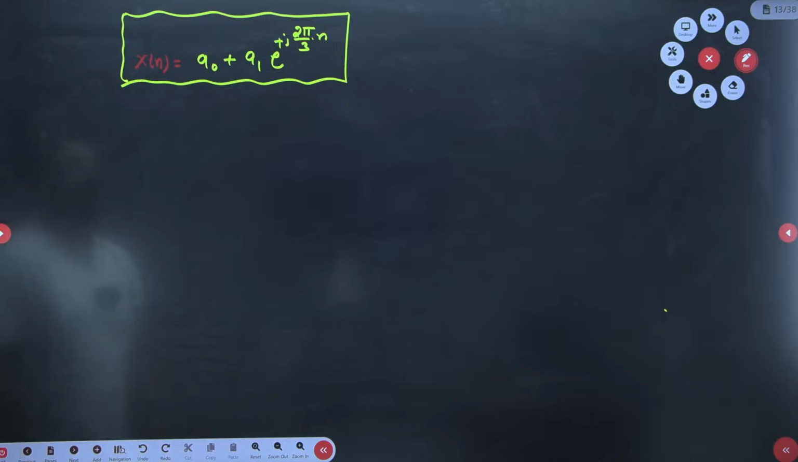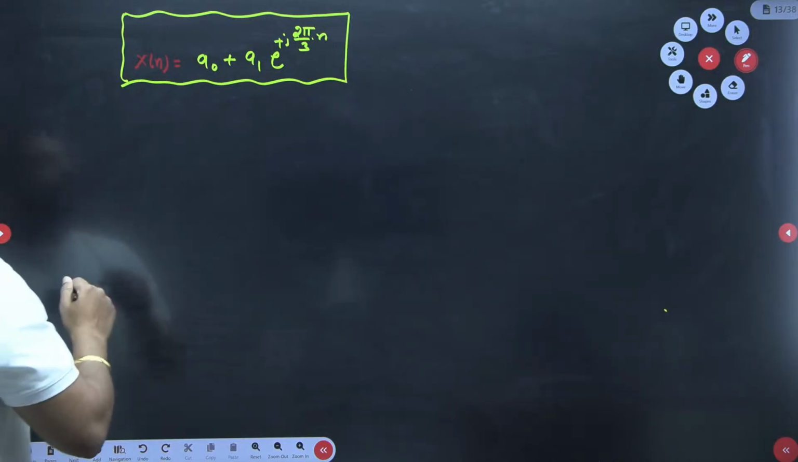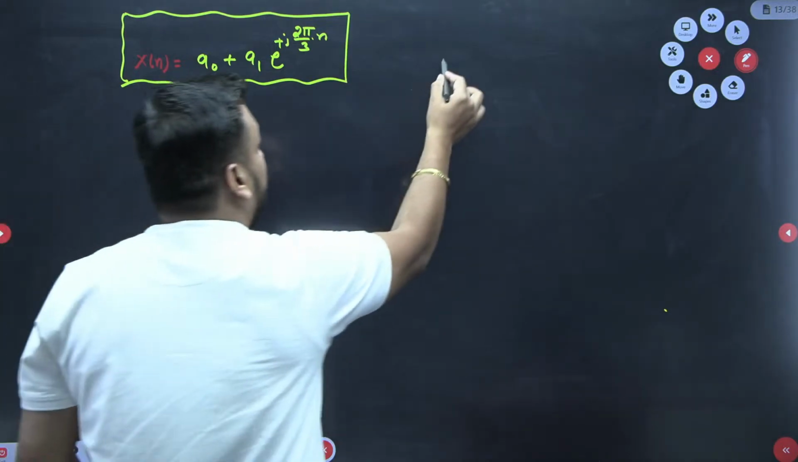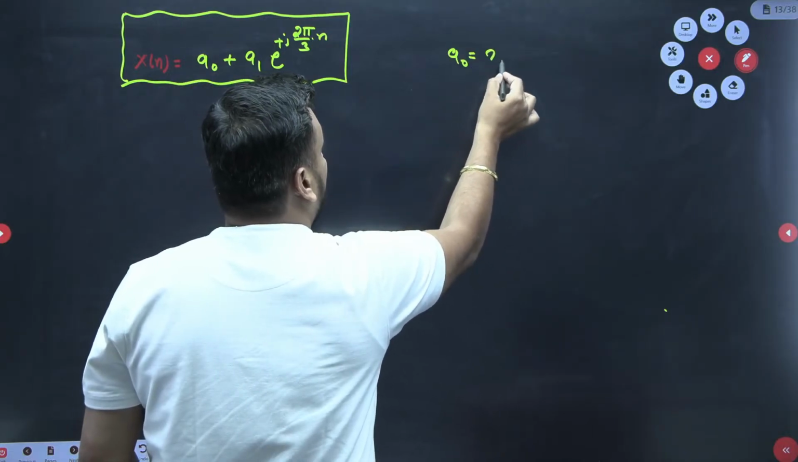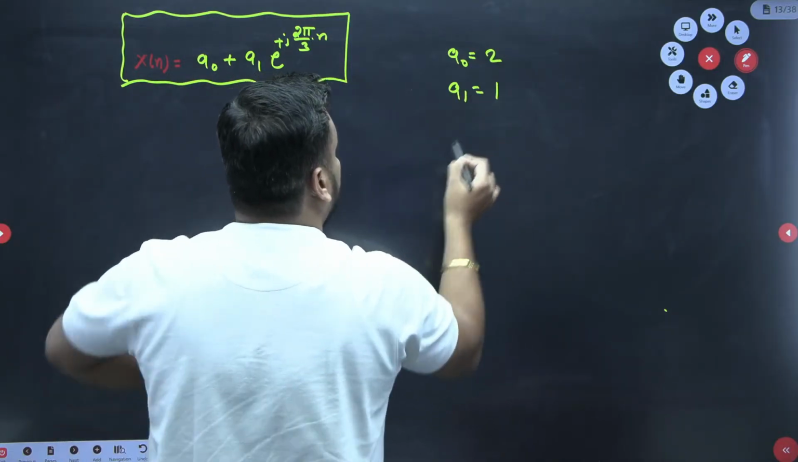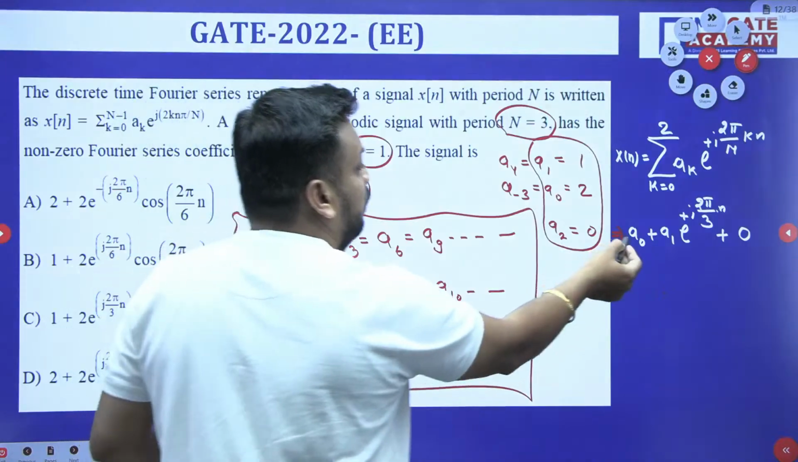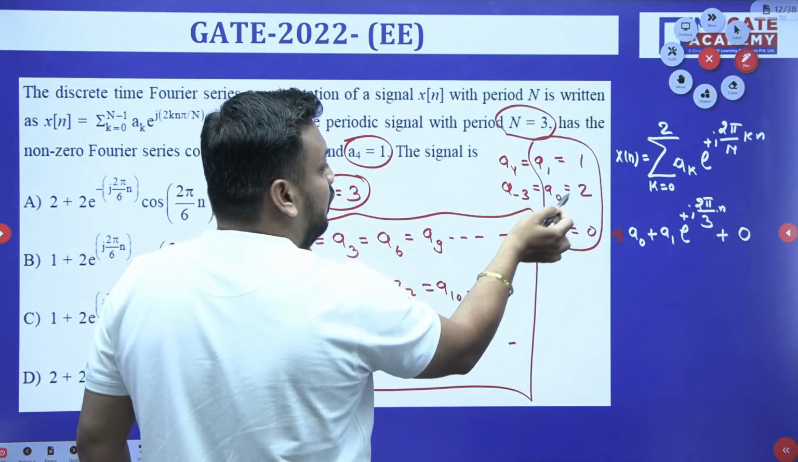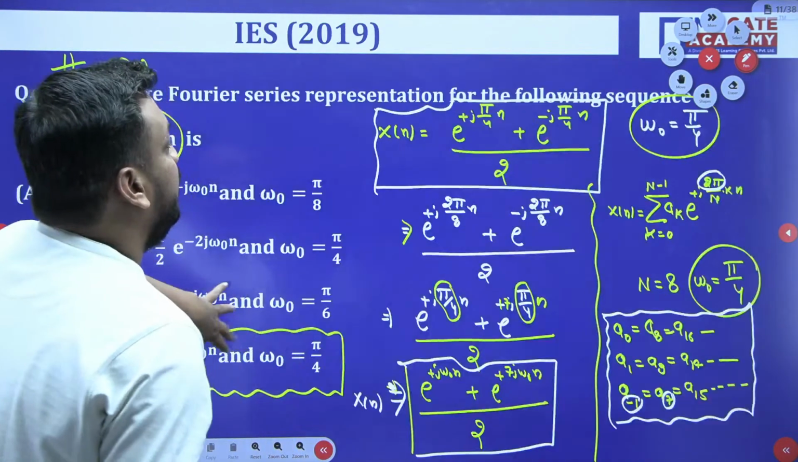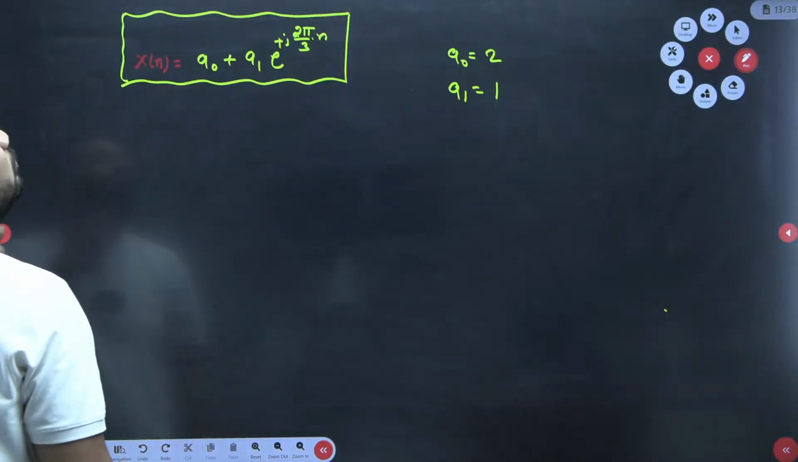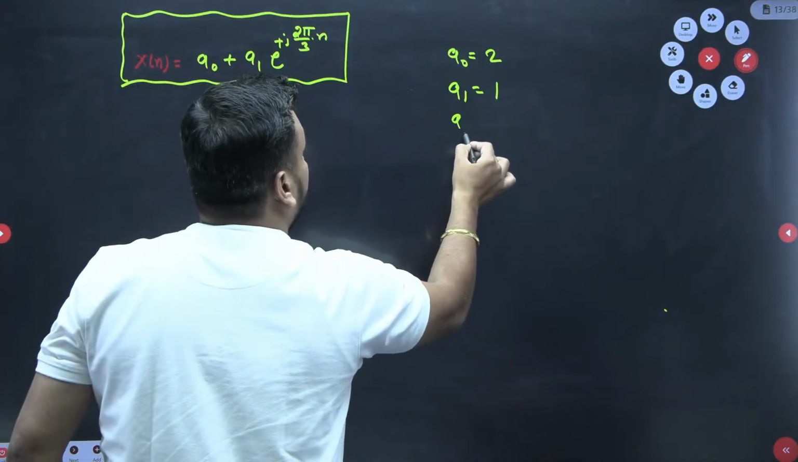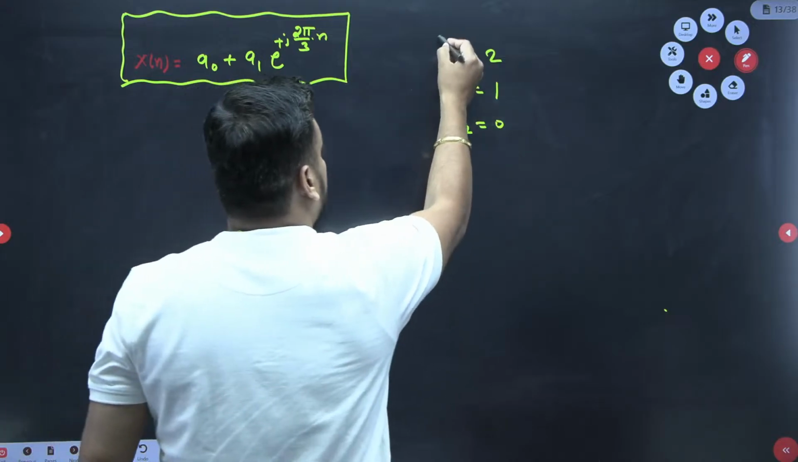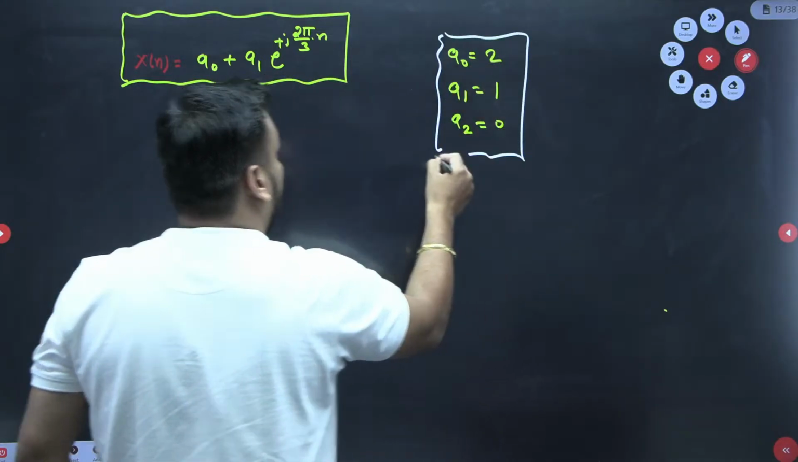x of n equal to a0 plus a1 e to the power j. Now tell me guys, what are the a0 values given to you? Sir, a0 value given to us is 2 and a1 value is 1. I am just rewriting the values: a0 is 2, a1 is 1, a2 is 0. This is given to us. We already noted this in the last slide.